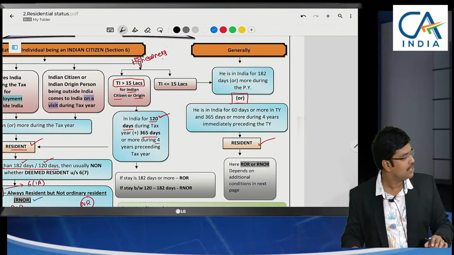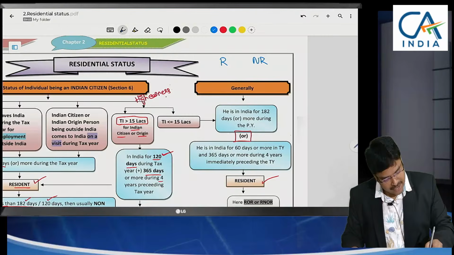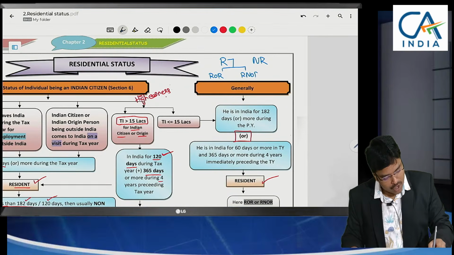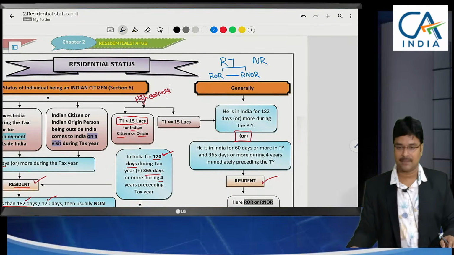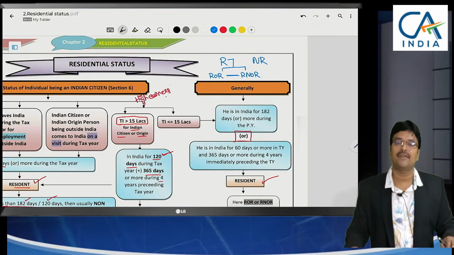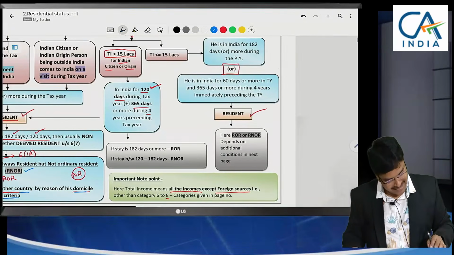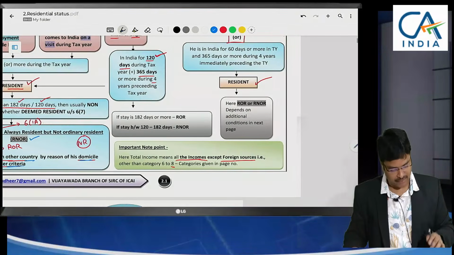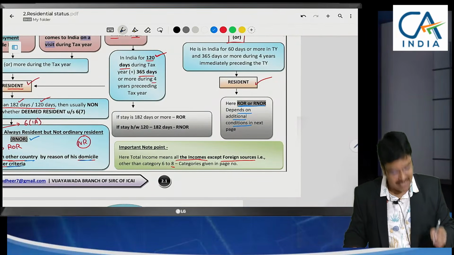Here, the additional point that was specified is, after you decide a person as a resident, you have to decide whether he is ordinary resident or not ordinary resident, because in these two cases the taxability is different. That's why we have to categorize him as an ordinary resident or not ordinary resident. So how is it possible? If he is in India, additional conditions have been specified. Here ordinary resident or not ordinary resident depends on additional conditions.